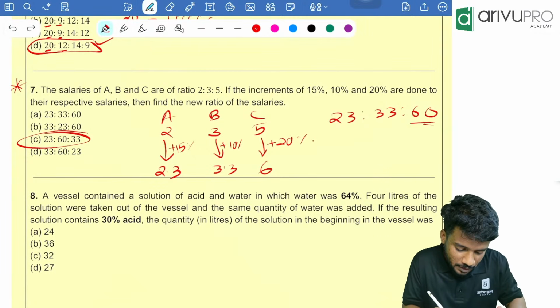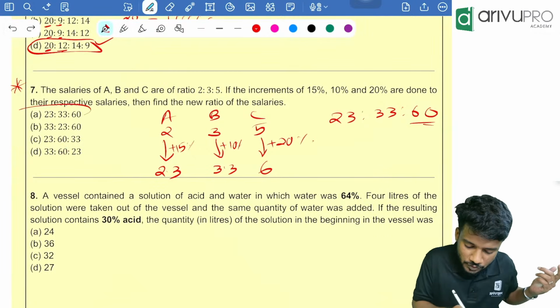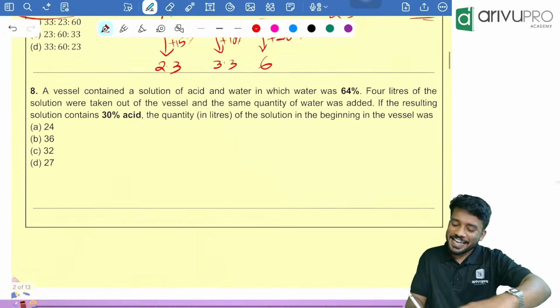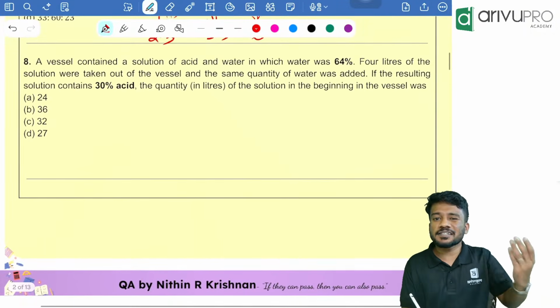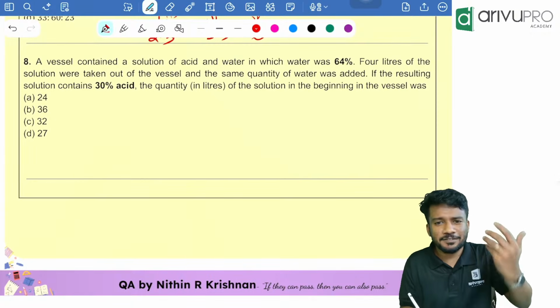The option 23:33:60. Option A is the answer. Yes, next question. It's a very interesting question. There are multiple methods to solve this question. I'll be solving in one of the methods.